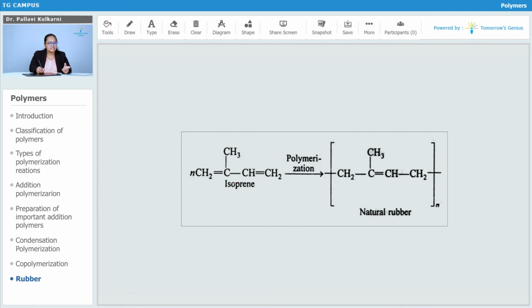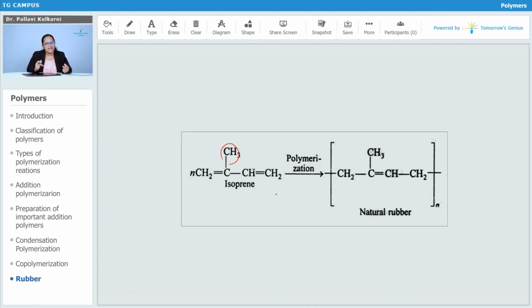You can see the structure of isoprene over here, which is just like buta-1,3-diene, 1,3-butadiene. Just one hydrogen on carbon number 2 has been replaced by a methyl group. Therefore, this is isoprene, which is a little different from butadiene.